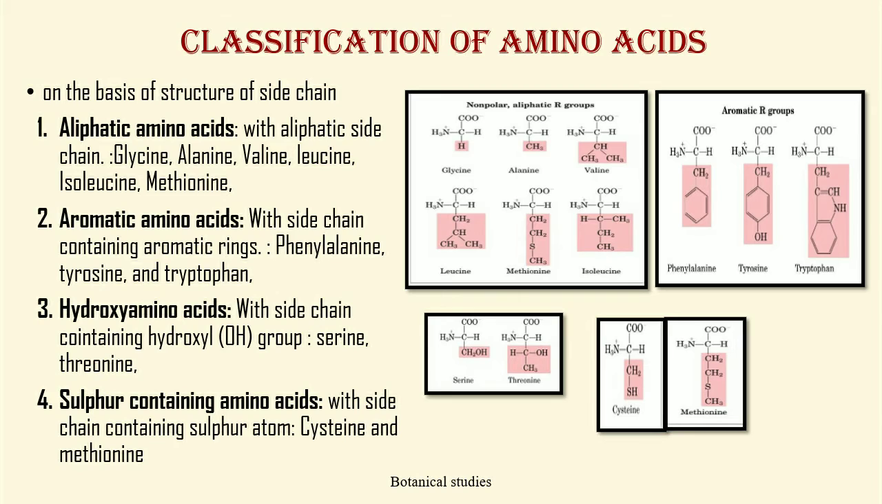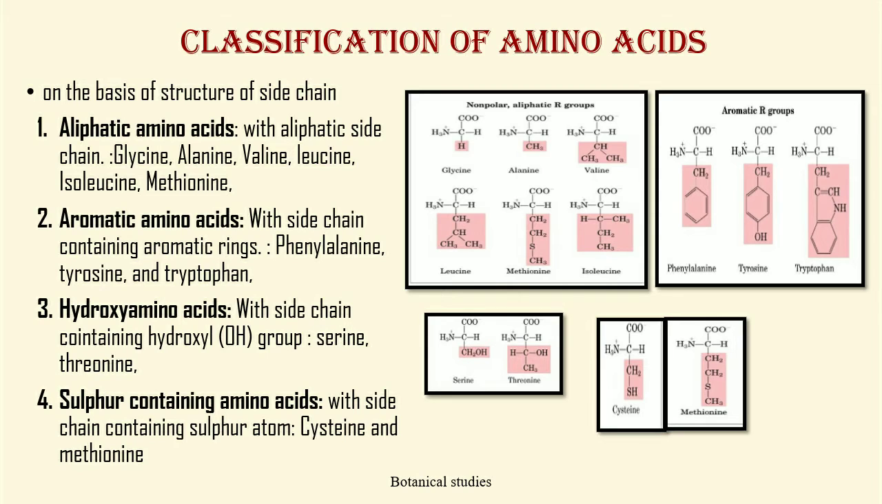Let's study the classification of amino acids in detail. First, on the basis of structure of side chain, the amino acids are classified as follows. First, aliphatic amino acids with aliphatic side chain. For example, glycine, alanine, valine, leucine, isoleucine, and methionine. Second, aromatic amino acids with side chain containing aromatic ring. For example, phenylalanine, tyrosine, and tryptophan.